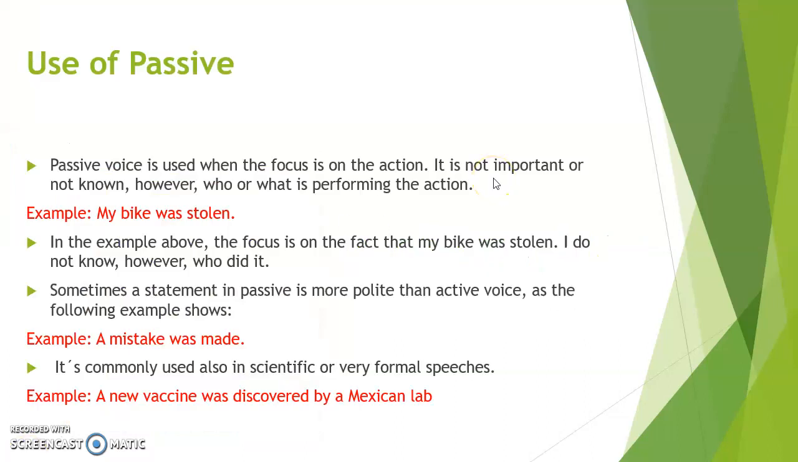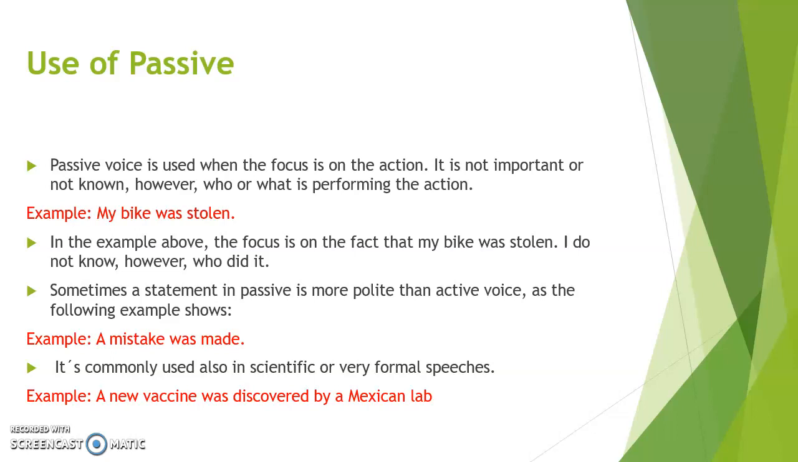We are going to use the passive voice when we want to emphasize the things that happen, it means the action itself, and when we don't care about who is the doer of the action. What does that mean? When you say, for example, my bike was stolen, you know that something happened, but you don't know who did it. So in the passive voice we are not going to emphasize the who, we are going to emphasize actually the what.